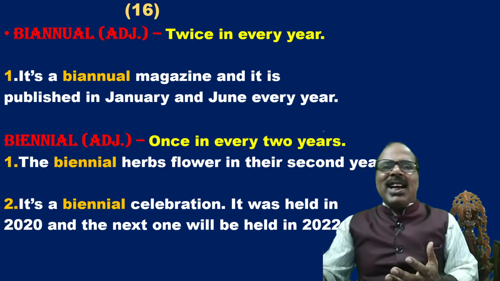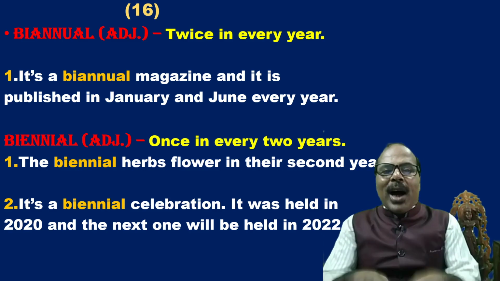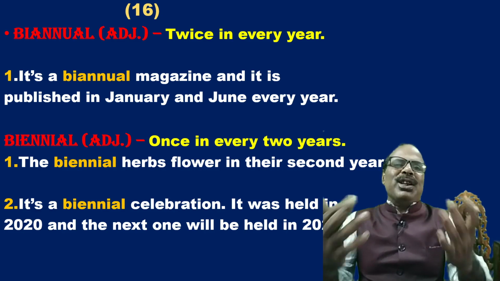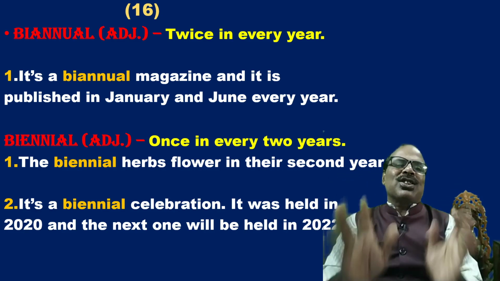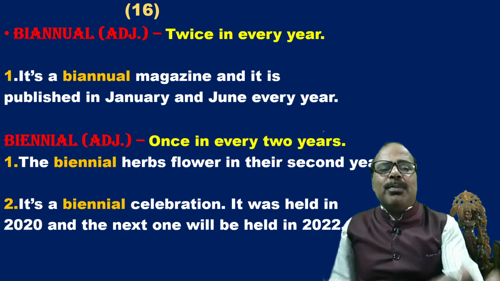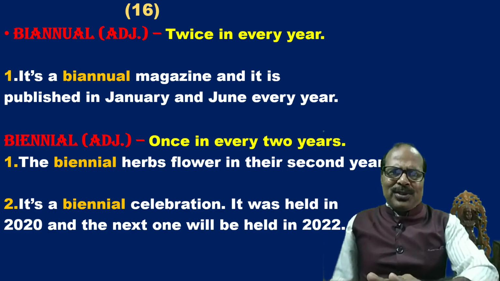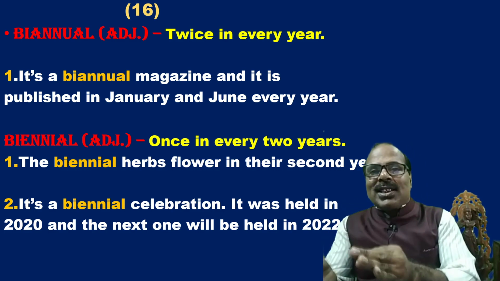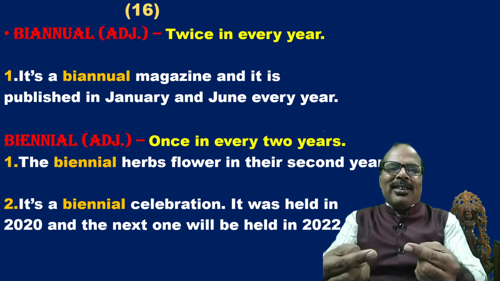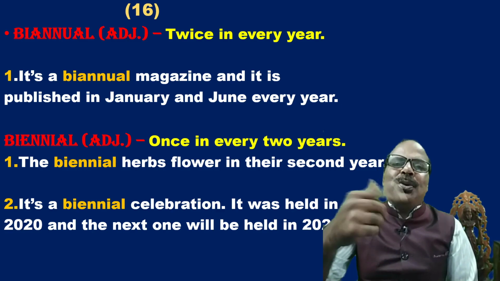Now, biennial is also an adjective. Conventionally, it means once in every 2 years. So, the biennial herbs flower in their second year, not in their first year. That means those herbs grow once in 2 years.